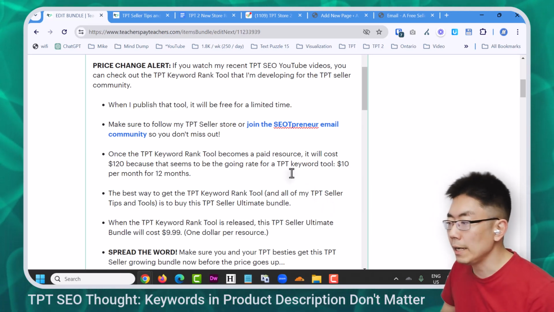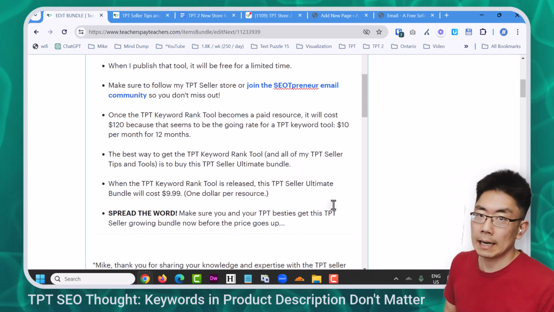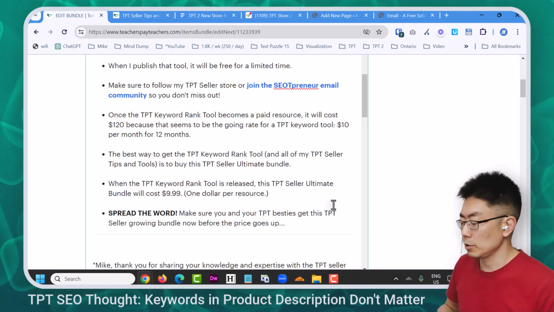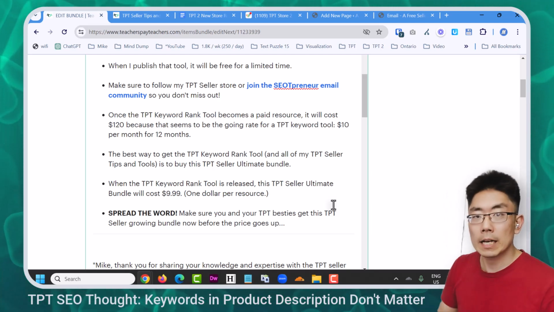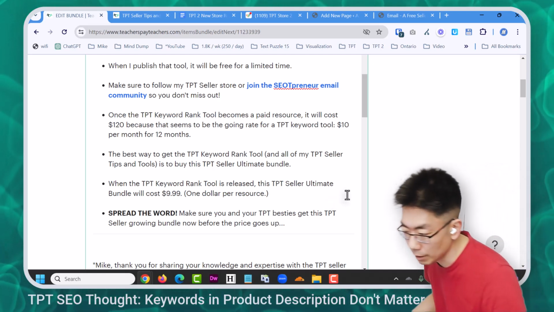And so I'm explaining why I think you should buy it now, because I'm going to raise the price to $9.99, because eventually the goal of this is to be $1 per resource. So then there is a natural, reasonable explanation about why you need to buy now. And that's because the price is going to keep on increasing.